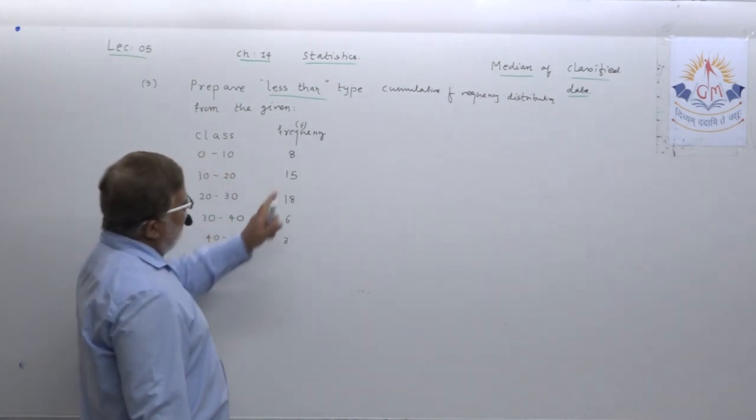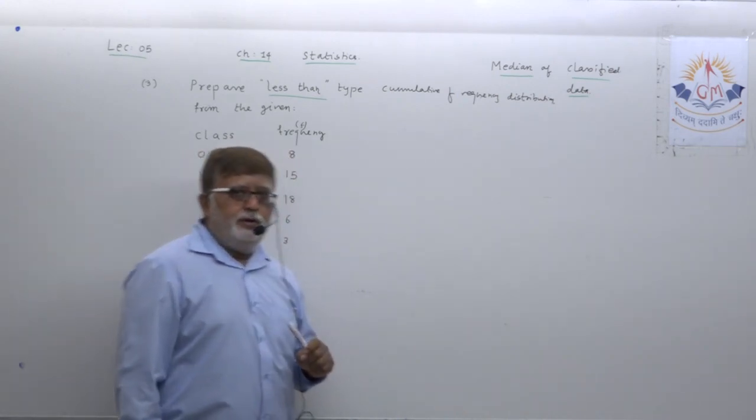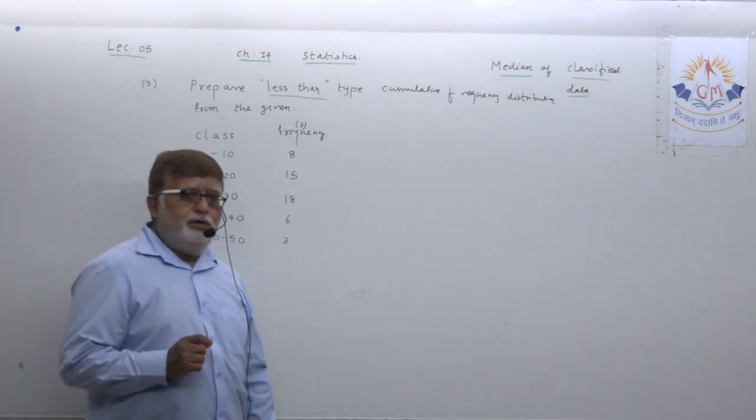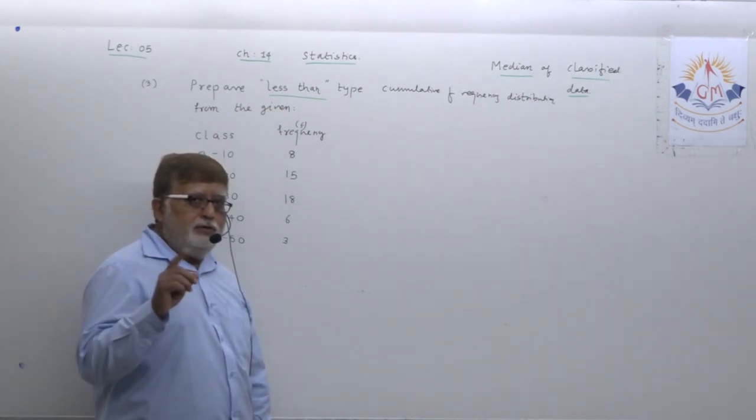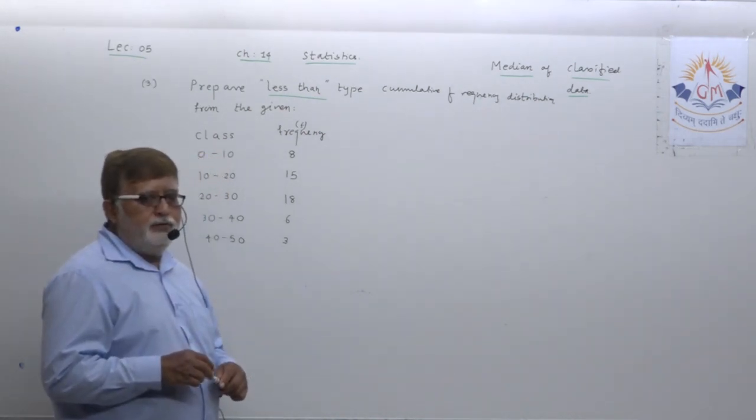We are looking for preparing cumulative frequency distribution of less than type. Mark this word in your mind first.